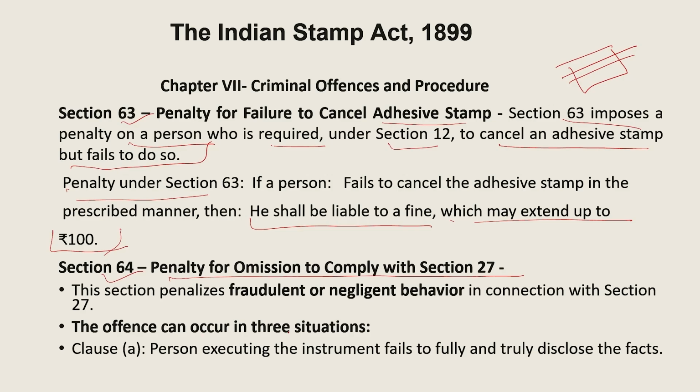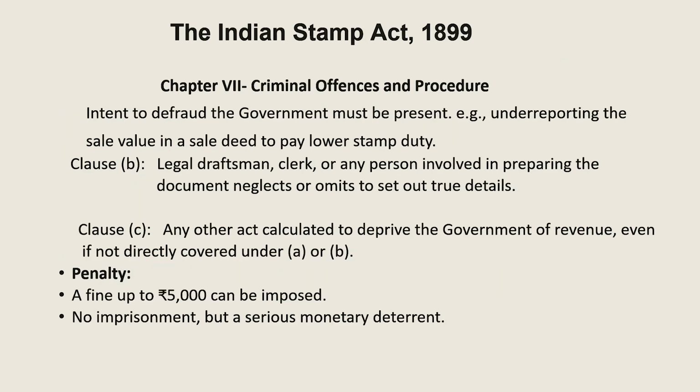So the offence can occur in three situations. Clause A says the person executing the instrument fails to fully and truly disclose the facts, with intent to defraud the government, for example underreporting the sale value in the sale deed to pay lower stamp duty. Clause B says a legal draftsman, clerk or any person involved in preparing the document neglects or omits to set out the true details. And clause C says any other act calculated to deprive the government of revenue, even if not covered under clause A and B.